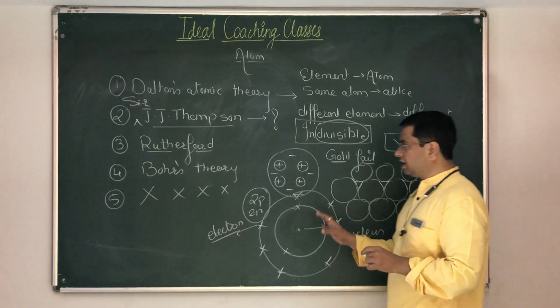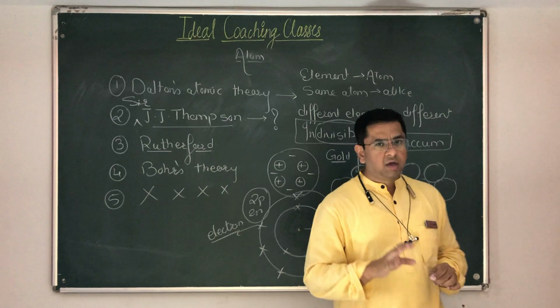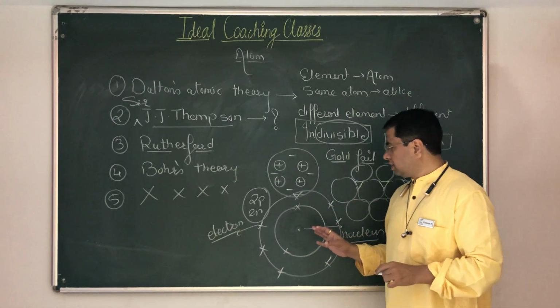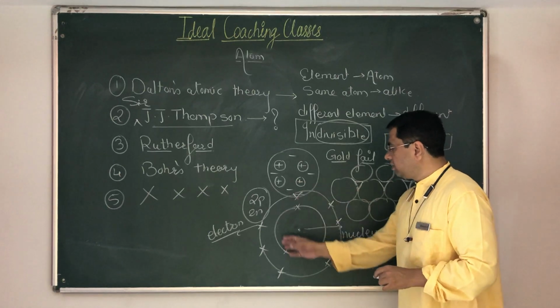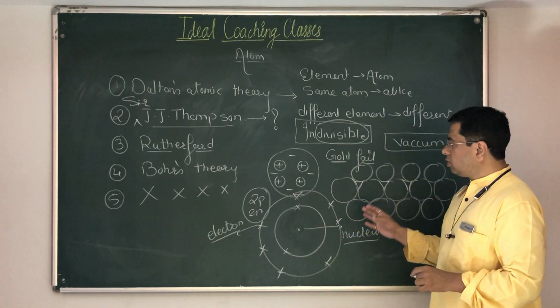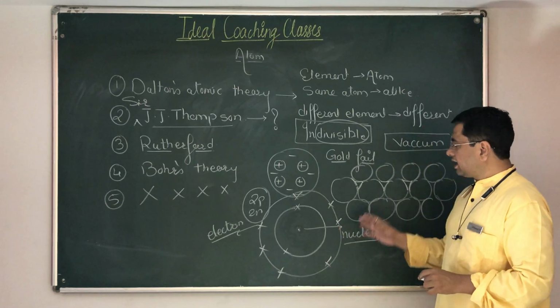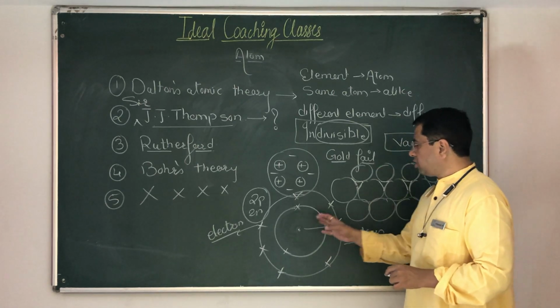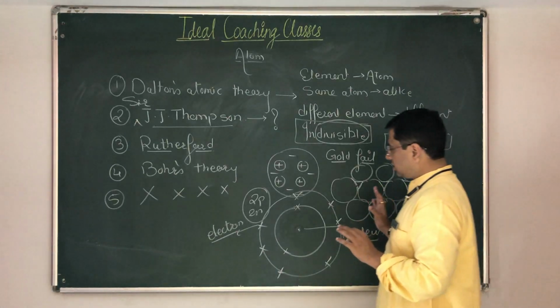And again remember the fact that Rutherford did not disturb the neutrality of an atom. He said the amount of negative charge which is revolving around the nucleus is exactly equal to the amount of positive charge which is there inside the nucleus. So the model fits in.